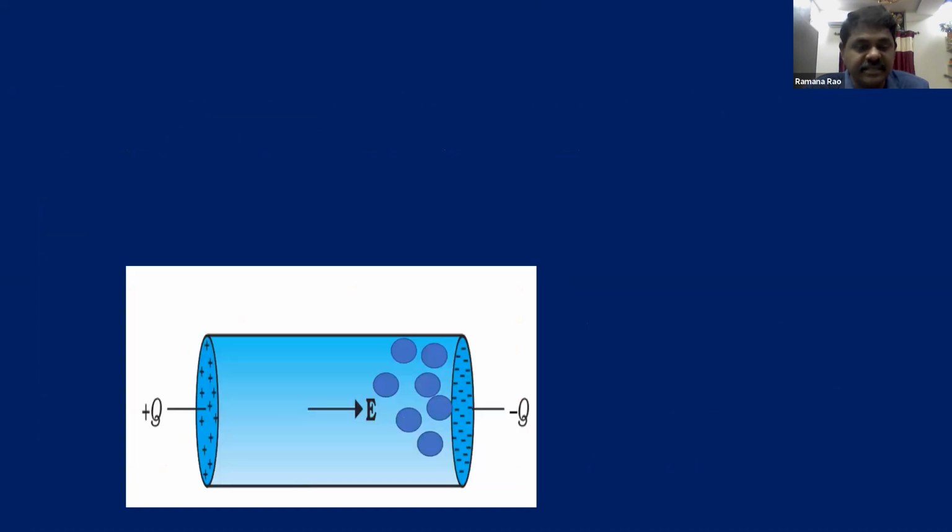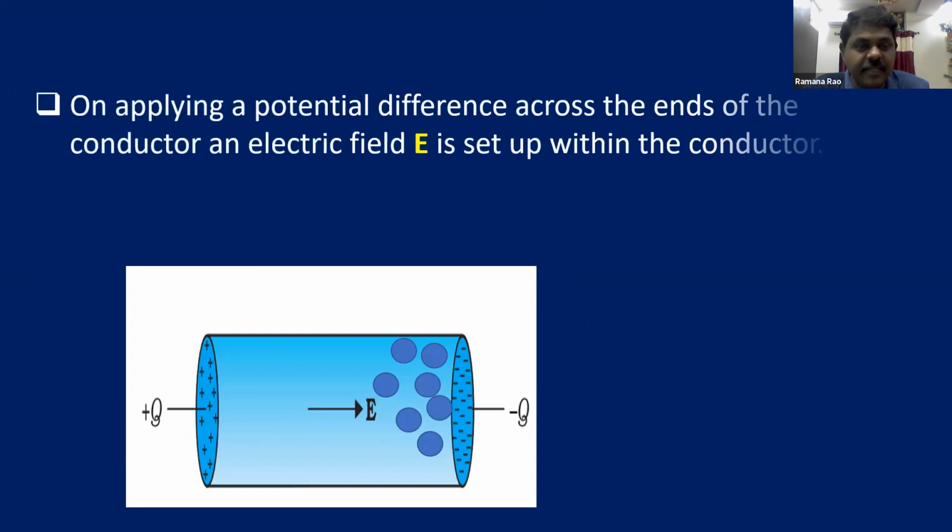And you can see, children, this is a conductor, and on applying the electric field, there is a positive plate and a negative plate, plus Q and minus Q. Till it is not connected to a battery, this is just a charged conducting positive plate and this is a negative plate.